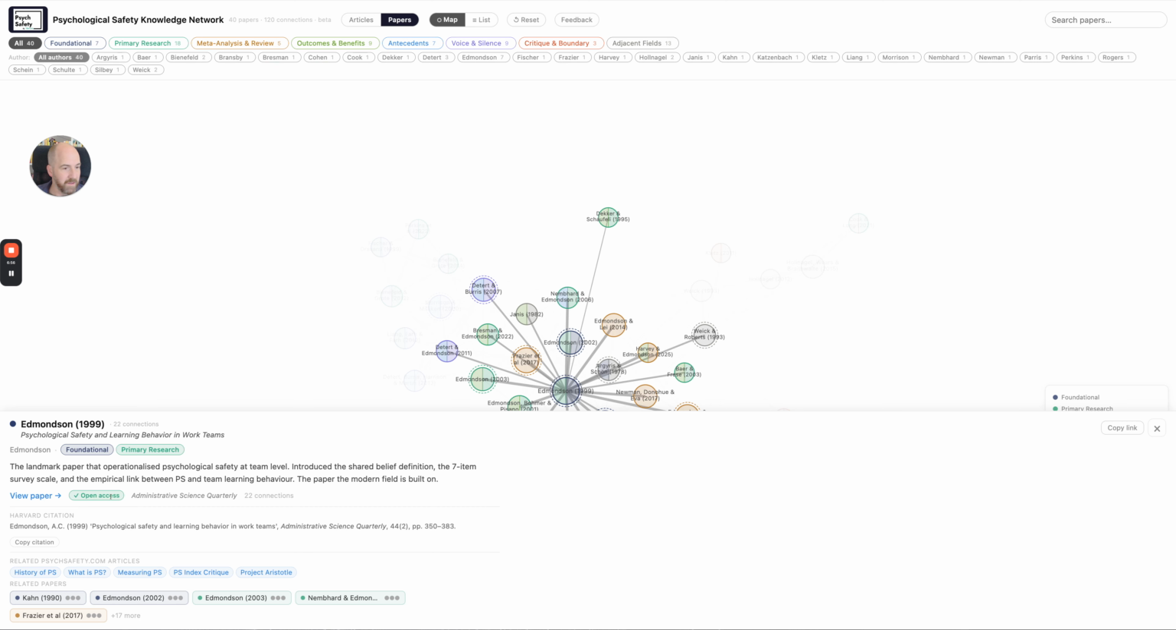There's the paper. You can see whether it's open access or not, whether you need a journal login or academic login to access it. You can see the journal that it's in. There's a Harvard citation there, so you can just grab the Harvard citation and paste that in to whatever you're writing. You can copy that citation by clicking copy. There's a list of related psychsafety.com articles as well. So if you look at Amy's paper, it's very much connected to our history of psychological safety article, what is psychological safety, measuring psychological safety, and other things. It's also related to certain papers, our Kahn paper, other Edmondson papers, and there you go.